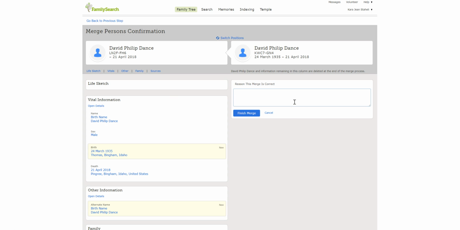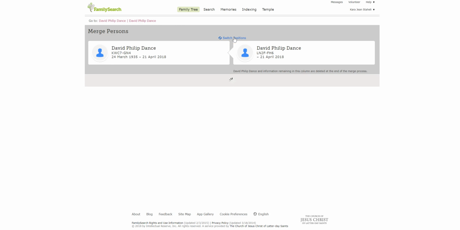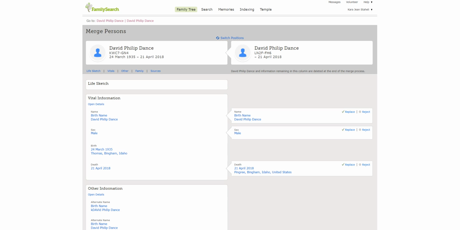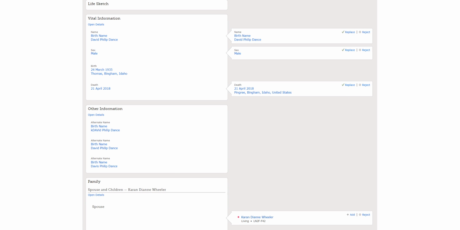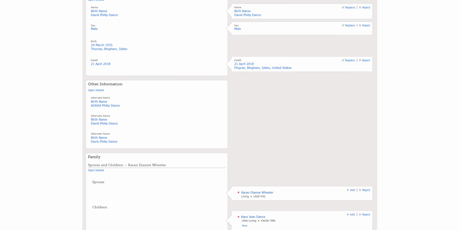So just before we began typing in why this merge is correct, we realized that this is the record that we want to keep because it's the one that actually has all of the temple ordinances attached to it. So what we're going to do is click Switch Positions, and we're going to have to do some of this replacing again because of that mistake. But if we see that this has the date of death and the place of death, so we're going to replace that there.